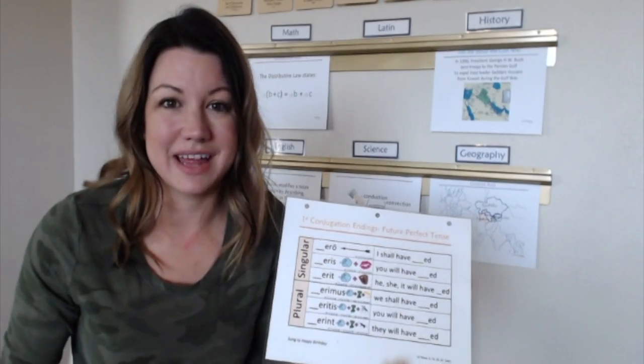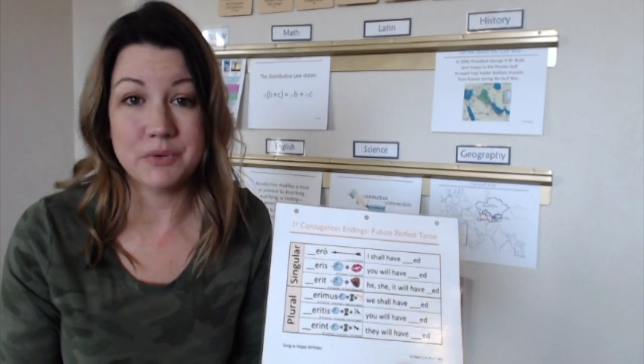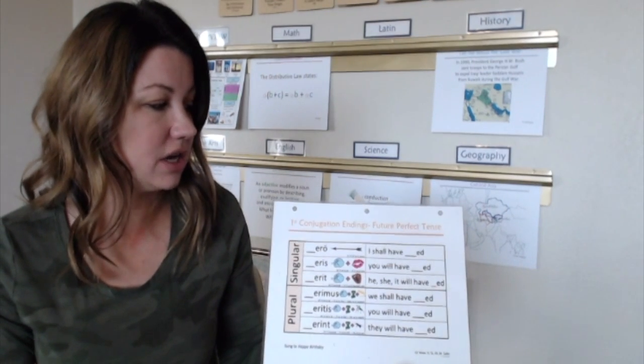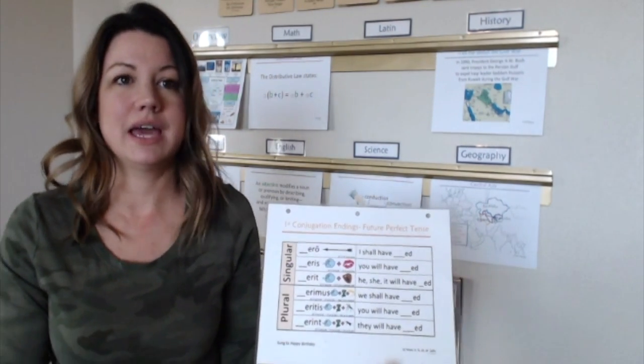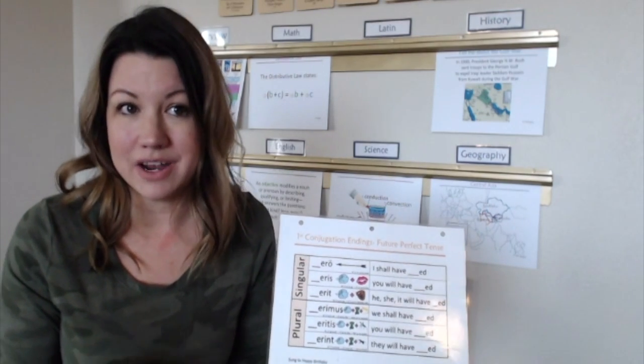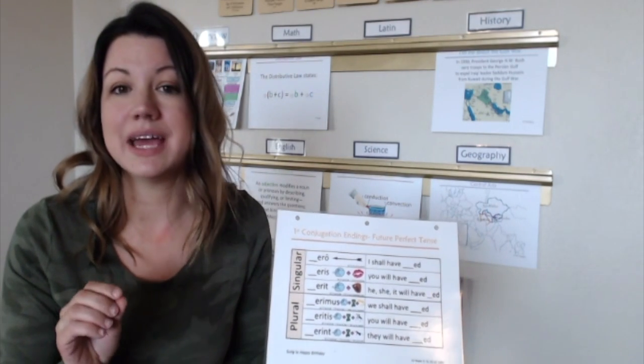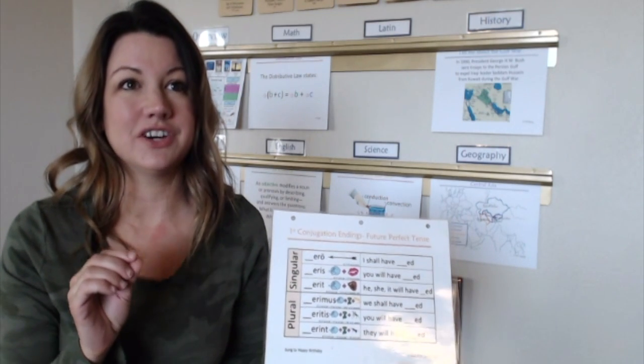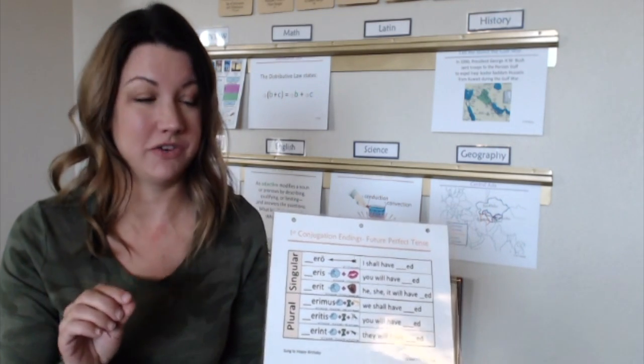Hi, for this week's Latin, it's going to be week 23 and week 24 for Latin. We have the first conjugation, future perfect tense, and it's ero, eris, erit, erimus, eritis, erint.